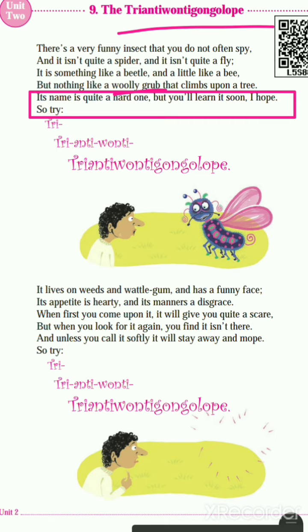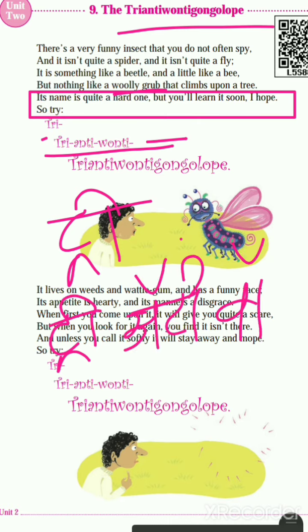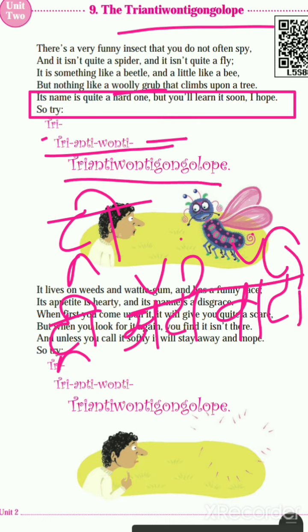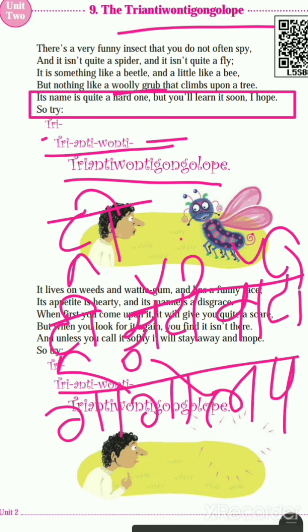So how to read it here? First it is given tree. Tree, anti-wanty, gongolop. I have written here in Marathi. Can you see how to read? Tree, anti, wanty, gongolop. Tree, anti, wanty, gongolop. Do practice it, then you can say it easily.